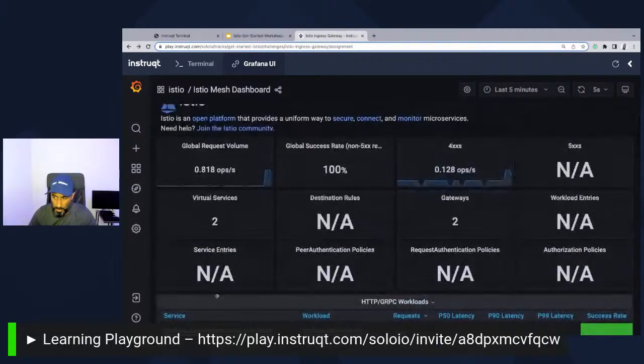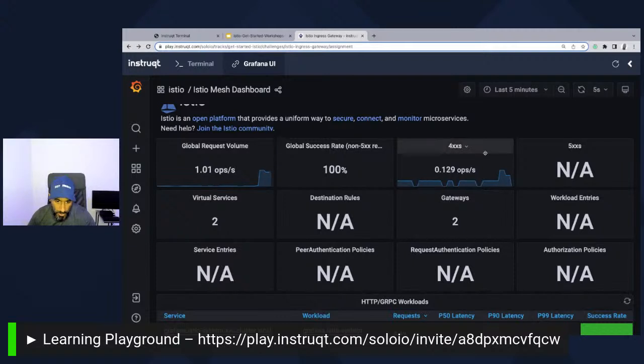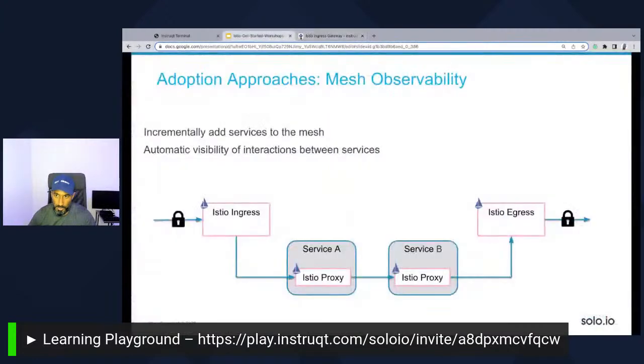In fact, we want to visualize it differently. We just don't want to see the requests per second. We also just don't want to see the 400 codes for any sort of redirection or anything like that, or client side issues. But at the same time, we want to be able to see success codes here. We also can visualize this using Kiali. So we'll do that in the next module. So go ahead and hit check. And we should be able to move on to lab number 3 or module number 3.